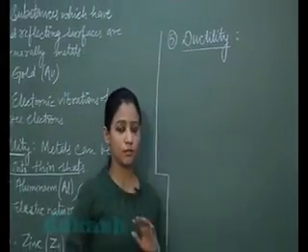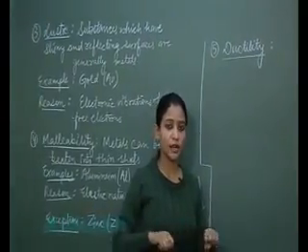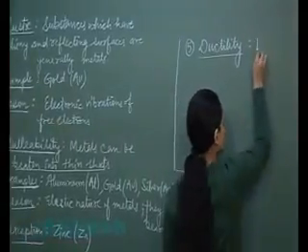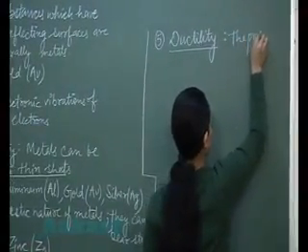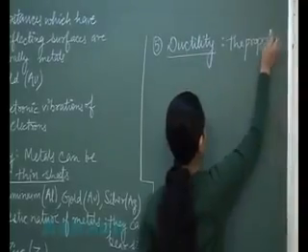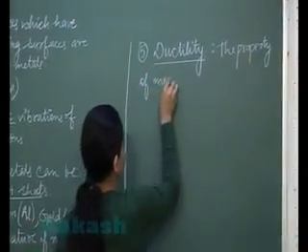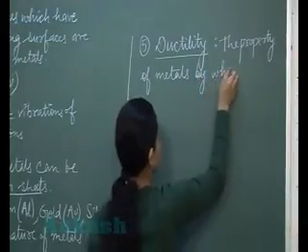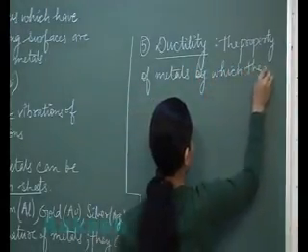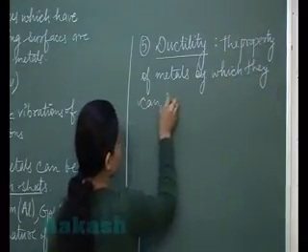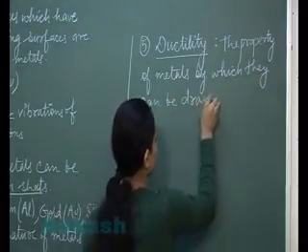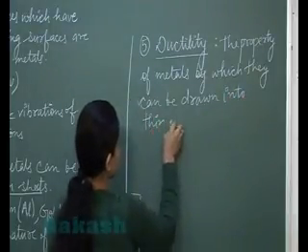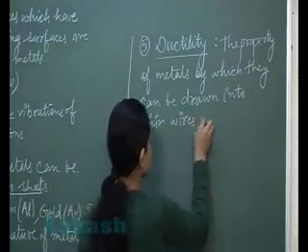It is the property of the metals by which they can be drawn into thin wires or cables, or chains, we can say.